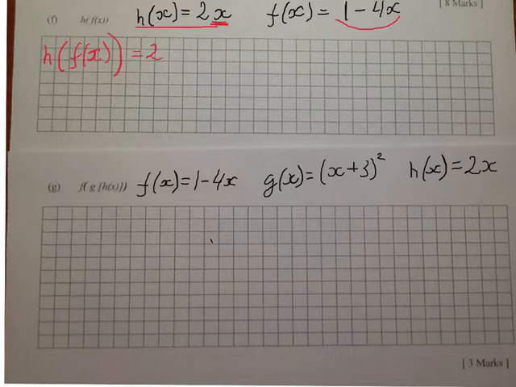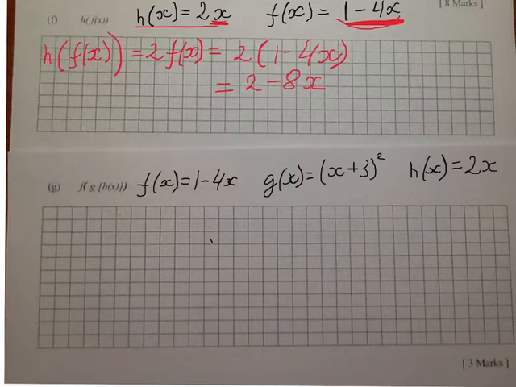So just using the simple steps, h of f of x equals 2, and for x I can write down f of x. And now for f of x, I will use the function. I have 2 times (1 minus 4x), just opening the bracket, I will have 2 minus 8x.